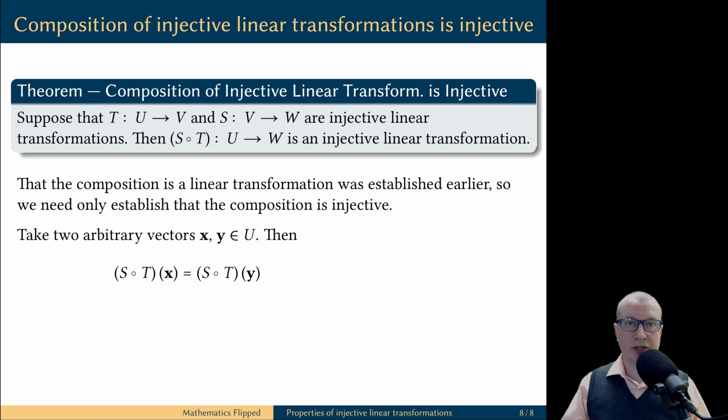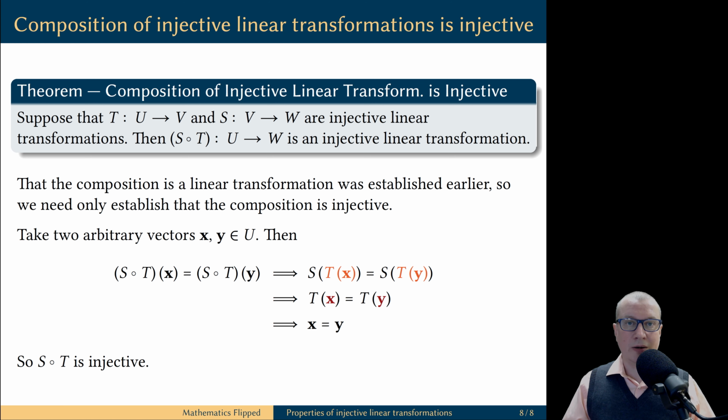If the value of the composition on x and y is the same, then it means S of T of x is the same as S of T of y. But S is an injective linear transformation, so if the values of S on two inputs, T of x and T of y, are the same, then the inputs must be equal to each other. But T is also injective, so if the values of T on two inputs x and y are the same, then the inputs must be equal to each other. But now, if you look at the beginning and the end of this development, this is exactly saying that the